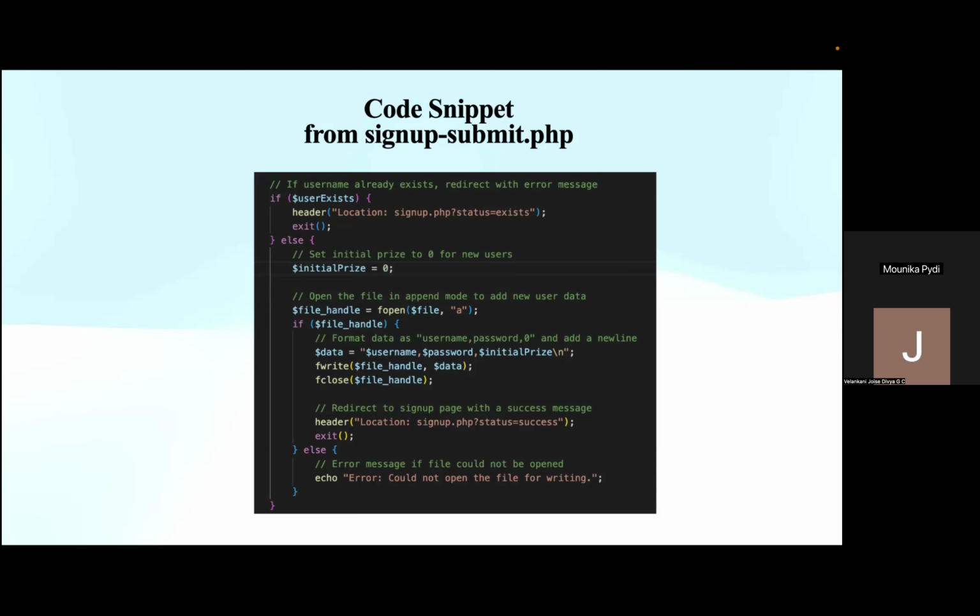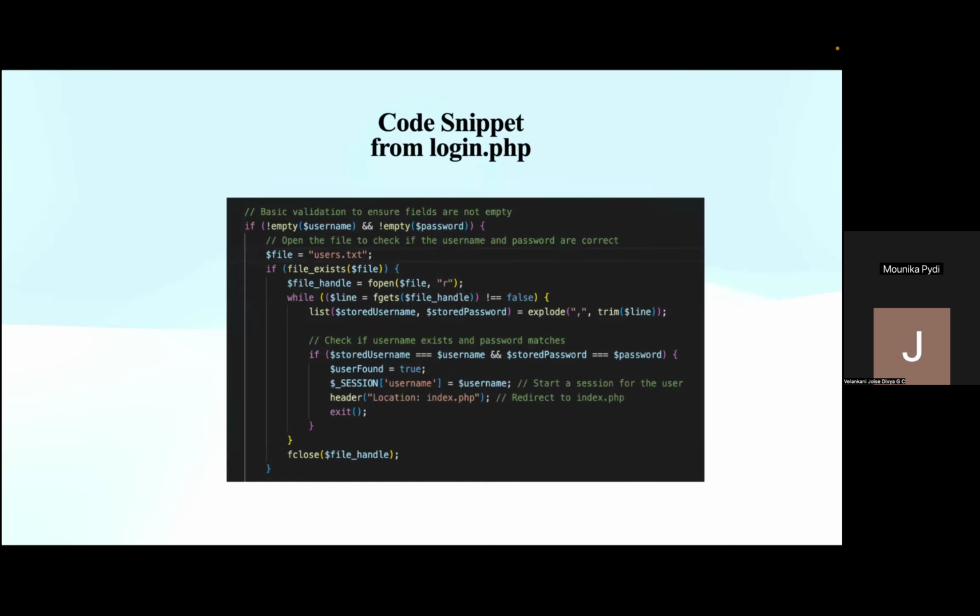The user is then redirected to the sign up page with a success status, and it confirms the registration. In this process, if the file cannot be opened for any reason, then an error message is displayed to notify the user. So overall, this ensures that users get real-time feedback during the sign up process, and it enhances the overall user experience. It manages both success and error scenarios effectively.